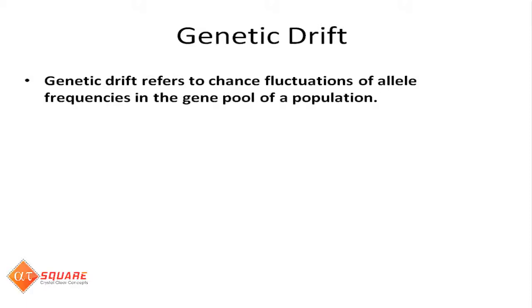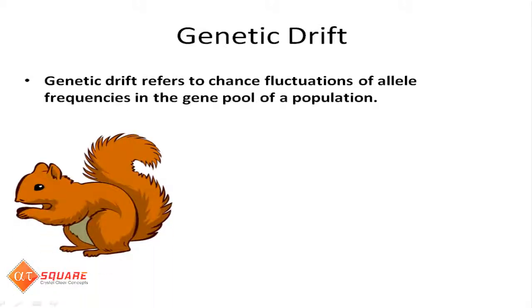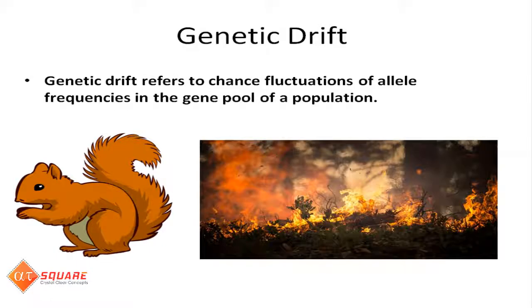Over the course of a lifetime, a number of random events affect each individual's survival. For example, an individual squirrel in good health and possessed of a number of advantageous traits may be killed in a chance forest fire. A genetically well-adapted baby may not live longer than a day if its mother gets caught in an avalanche, whereas the weaker offspring of another mother may survive. In a large population, such accidents of nature are unimportant.